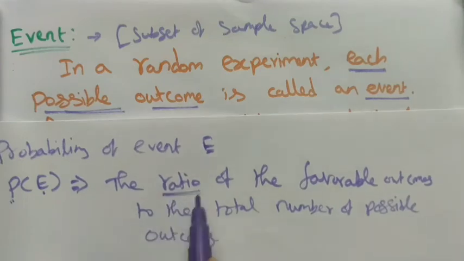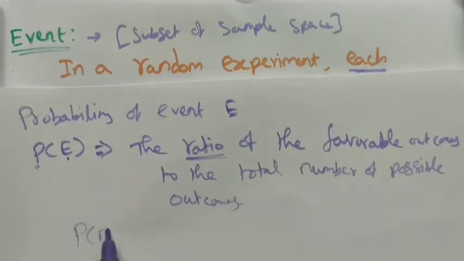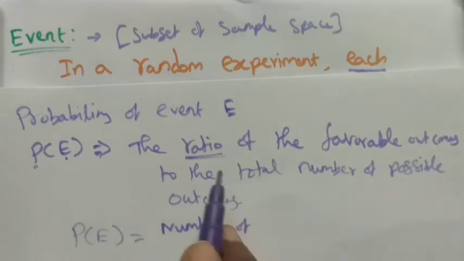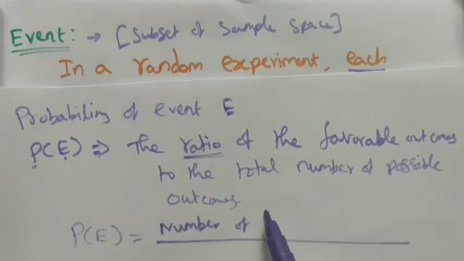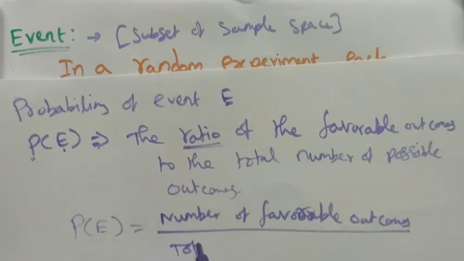Its ratio, we know that the ratio can be written in the form of division, right? So P of E is equal to the number of favorable outcomes divided by the total number of possible outcomes.